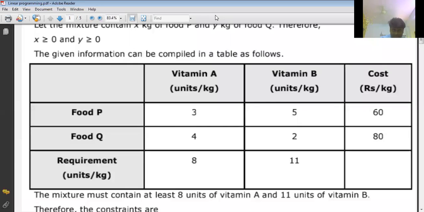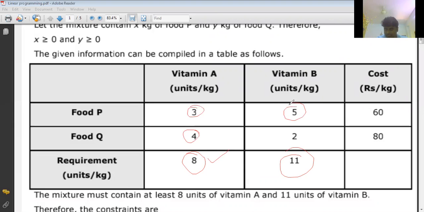So 8 is the minimum requirement of vitamin A in both the foods together. And what is the minimum requirement of vitamin B? 11. That means what can I write? Vitamin A in both the foods together is 3x plus 4y greater than or equal to 8, correct?